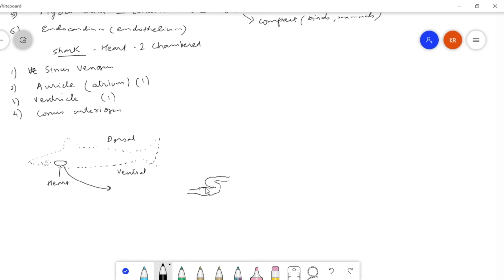So we'll make this part a little thick because this is the ventricle.